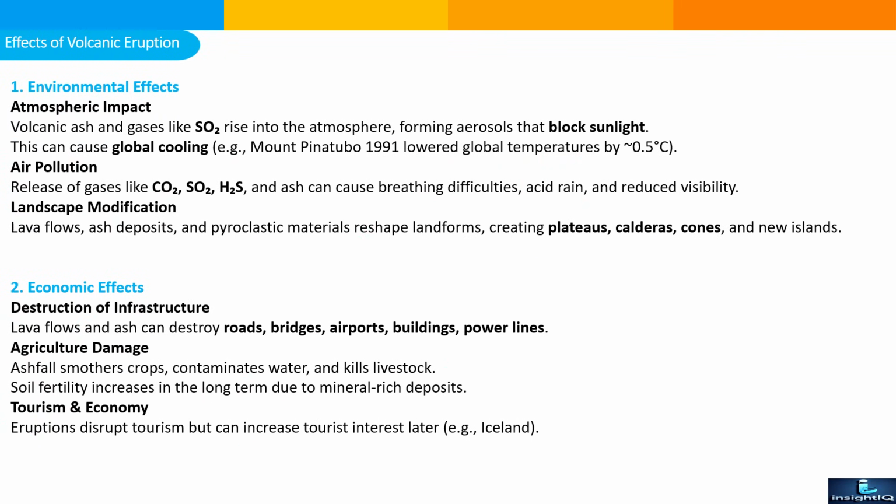Now let's discuss what are the effects of volcanic eruption. So first is the environmental effect. Atmospheric impact: volcanic ash and gases like sulfur dioxide rise into the atmosphere, forming aerosols that block sunlight. Aerosols are particles that block the sunlight. This means it will cool down the temperature, which can cause global cooling. For example, Mount Pinatubo in 1991 lowered global temperature by around 0.5 degrees centigrade.